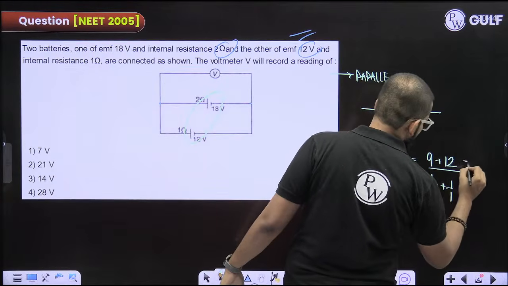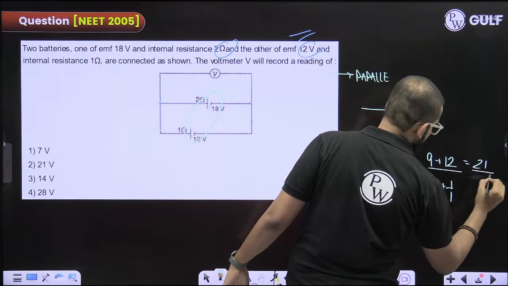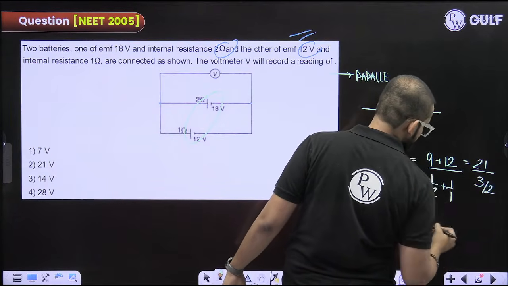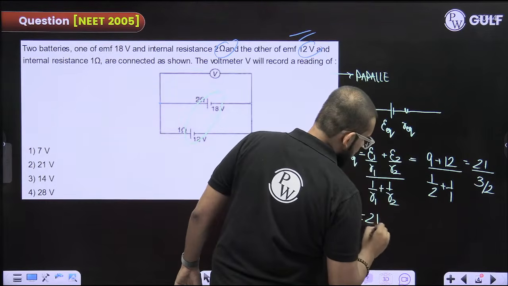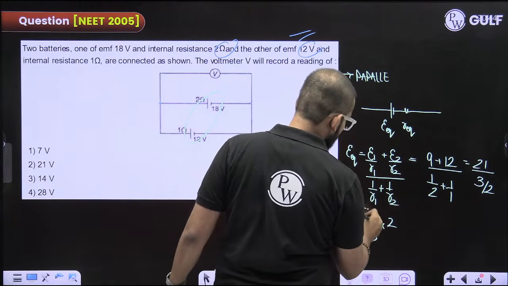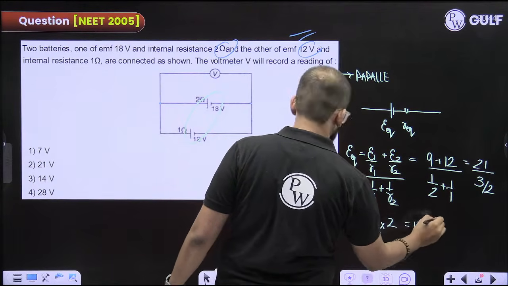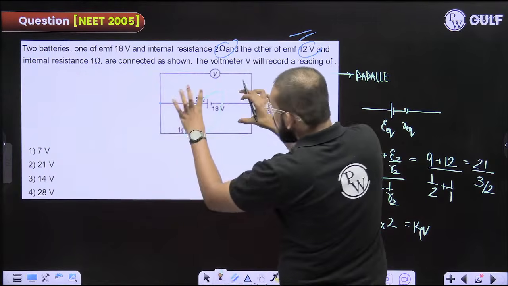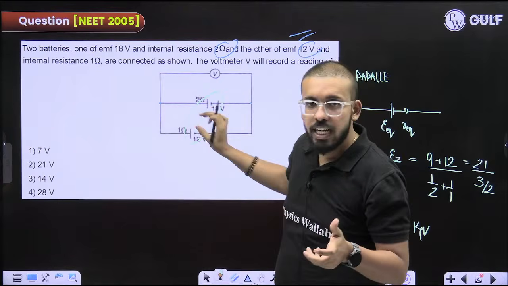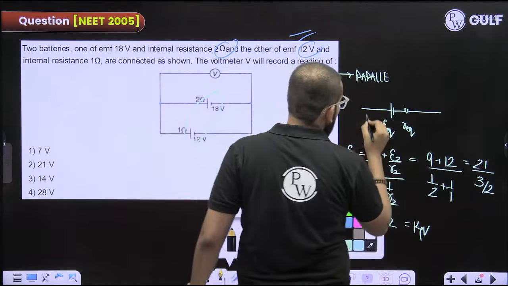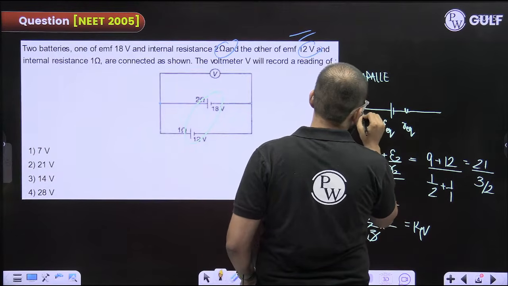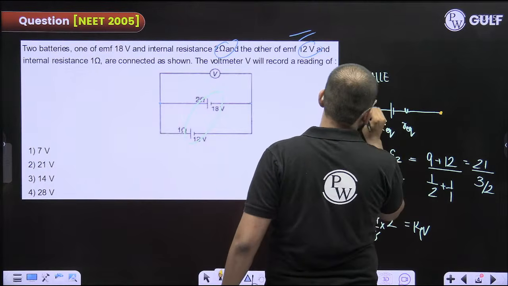This will become 21 upon 2 plus 1, that is 3 by 2. This 2 goes in the numerator. This will become 21 upon 3 into 2. This gets cancelled out with 7, 7 into 2, 14 volt. Now, instead of these two batteries, you can connect an equivalent battery having EMF 14 volt, right? And connect a voltmeter across it.